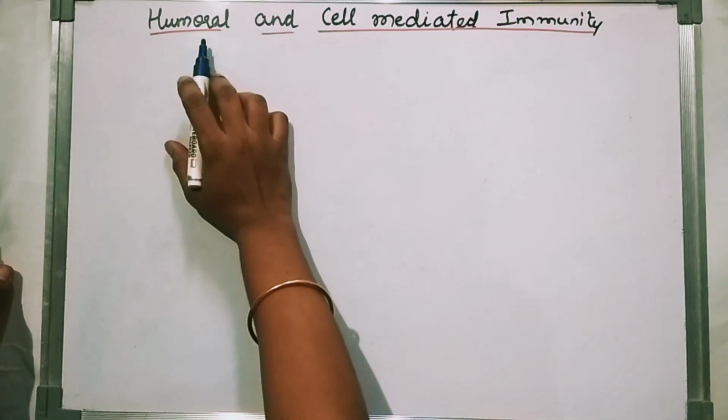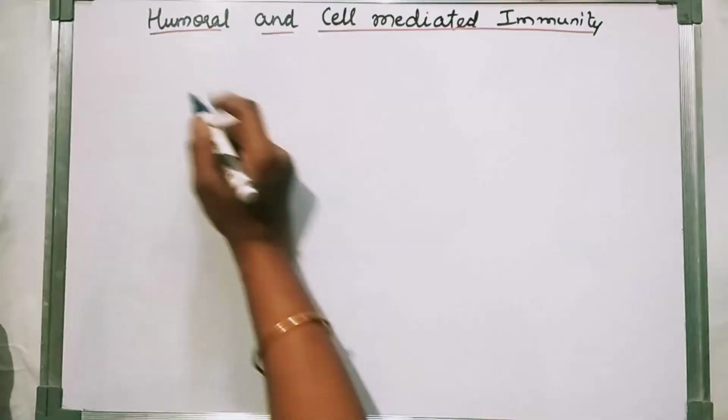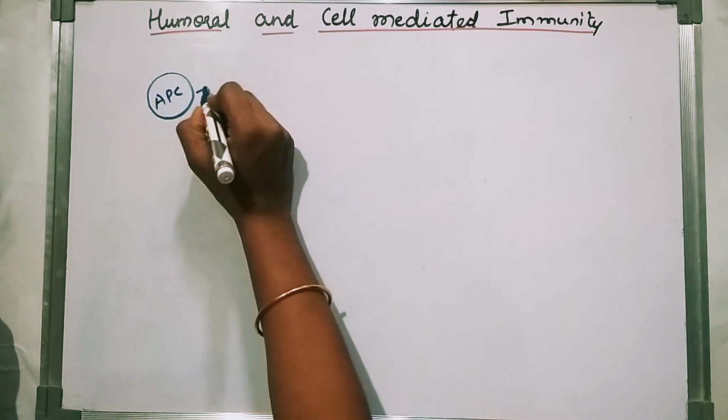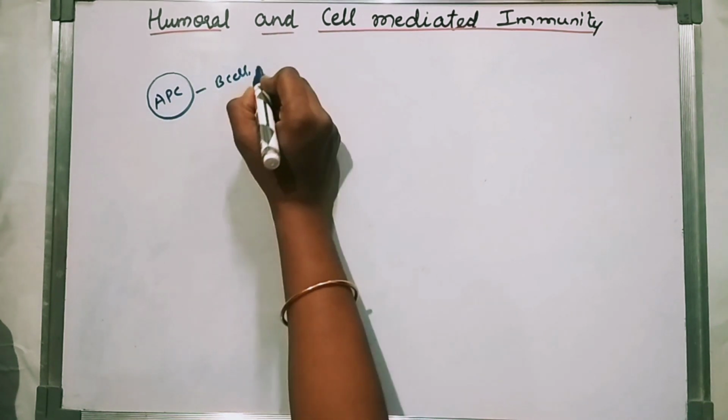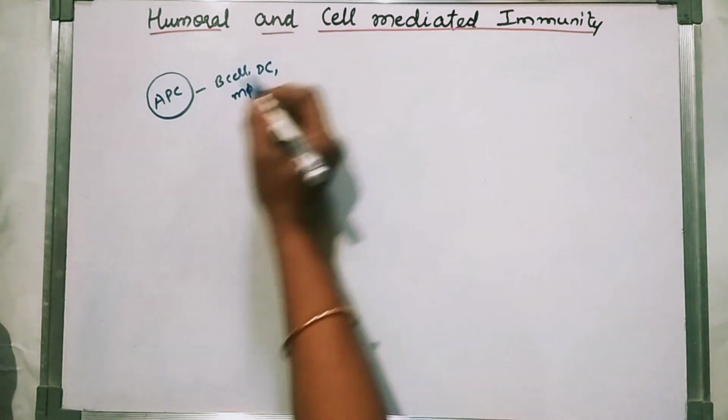So now we will see how humoral and cell mediated immunity are connected. First, what cell? The antigen presenting cell. It may be a B cell, a dendritic cell, or a macrophage.